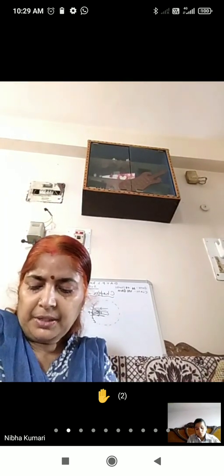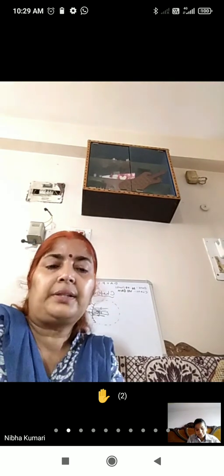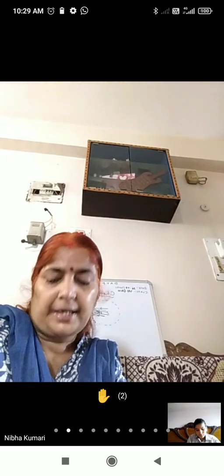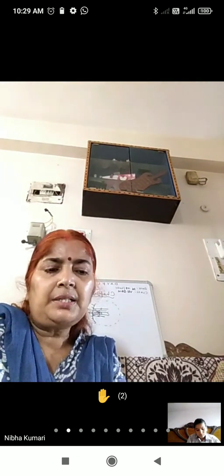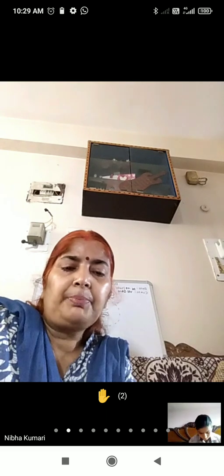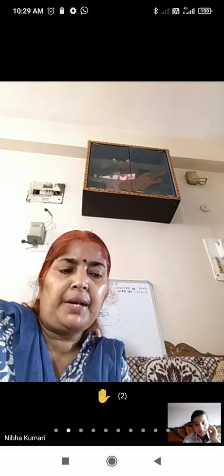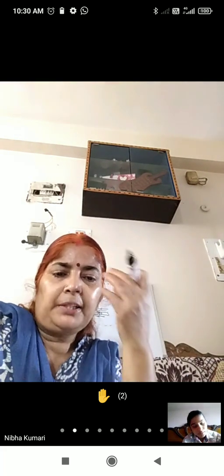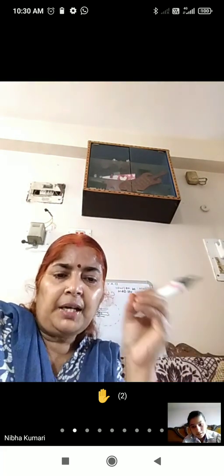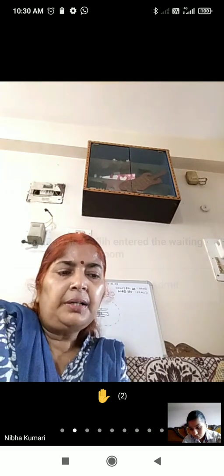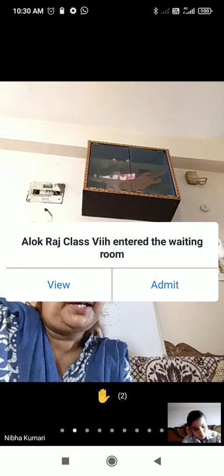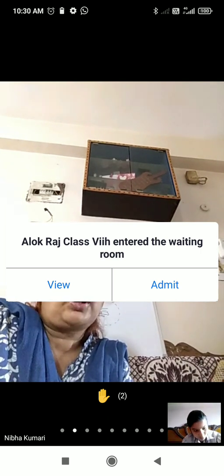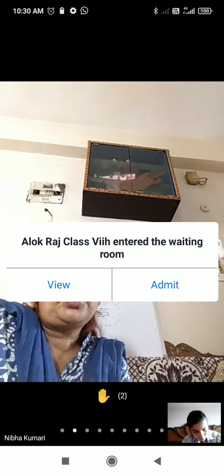In the concave mirror, there is a small hole near the center, and with the help of this mirror, the doctor directs a beam of light into the patient's eye. A beam of light means many rays. They are coming on the patient's eye, and the doctor can see retina and other parts of the eye clearly through the hole in the mirror.